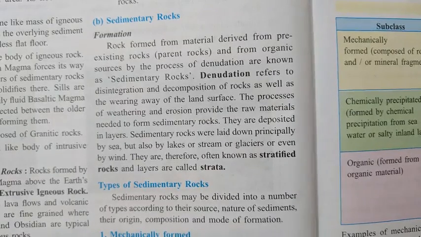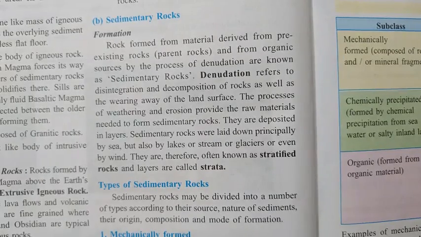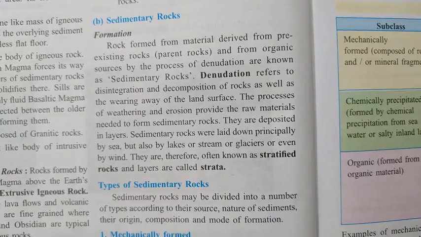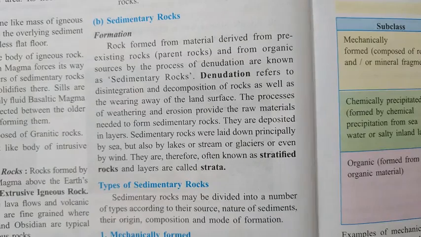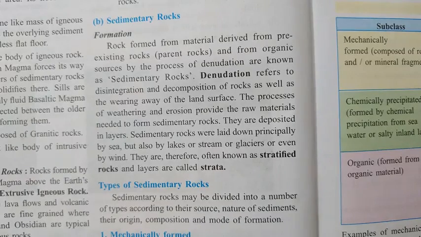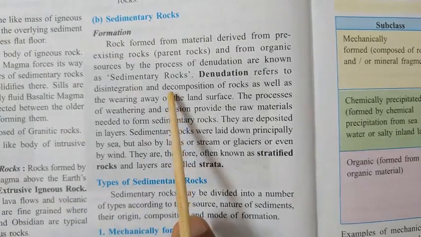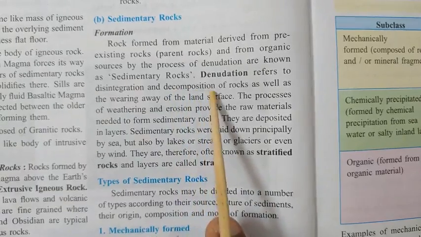Rust is also called iron oxide. So when the iron present in the rock reacts with the oxygen and forms iron oxide, the rock becomes weak, and very easily the rock can be broken into pieces. I think all of you have understood this. This process is called decomposition.